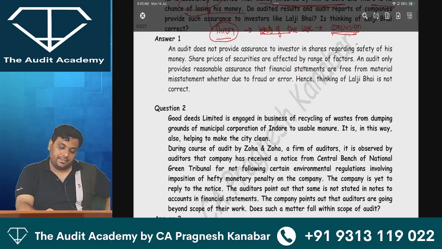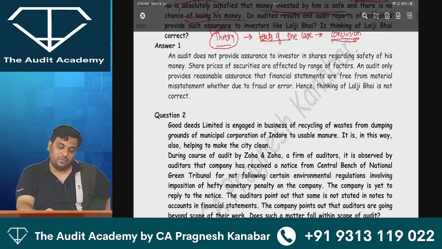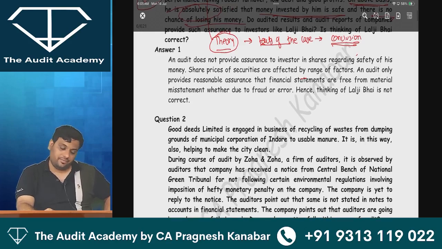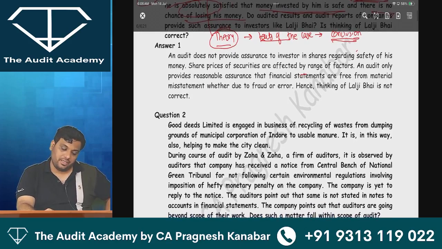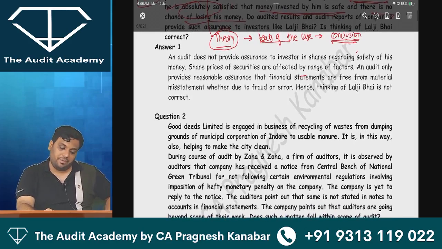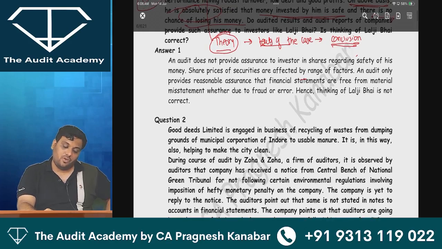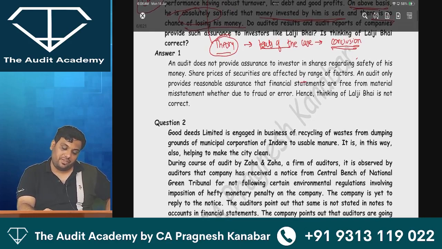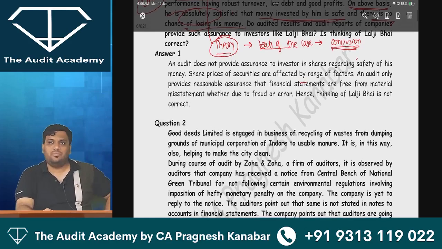Good Deeds Limited is engaged in the business of recycling of waste from dumping grounds of Municipal Corporation of Indore to usable manure. It is in this way also helping to make the city clean. During the course of audit by Zoa and Zoha, a firm of auditors, it is observed that the company has received a notice from the Central Bench of National Green Tribunal for not following certain environmental regulations, involving imposition of a hefty monetary penalty on the company. So the company has received a notice from a government department.